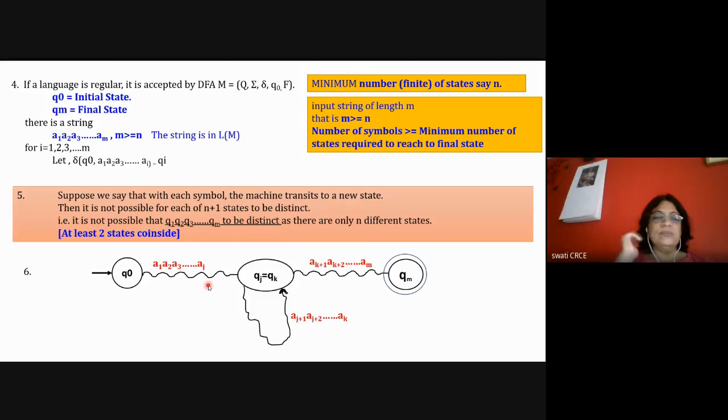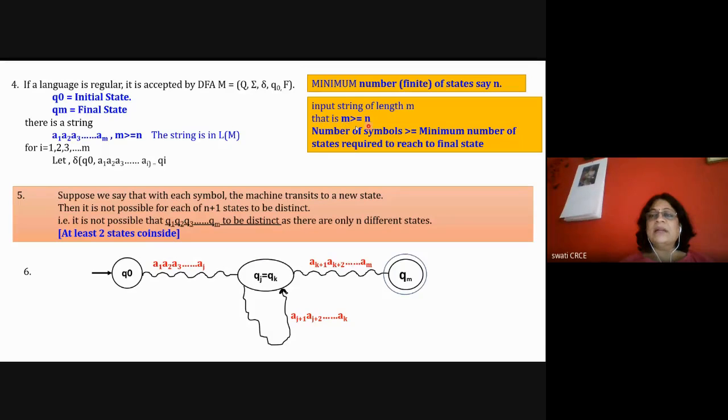Here it is important to understand; this fifth point is very important. Suppose with each symbol, the machine transits to a new state. With A1 it may go to Q1, with A2 to Q2, with A3 to Q3, and if you keep on doing this, you will have m number of states.